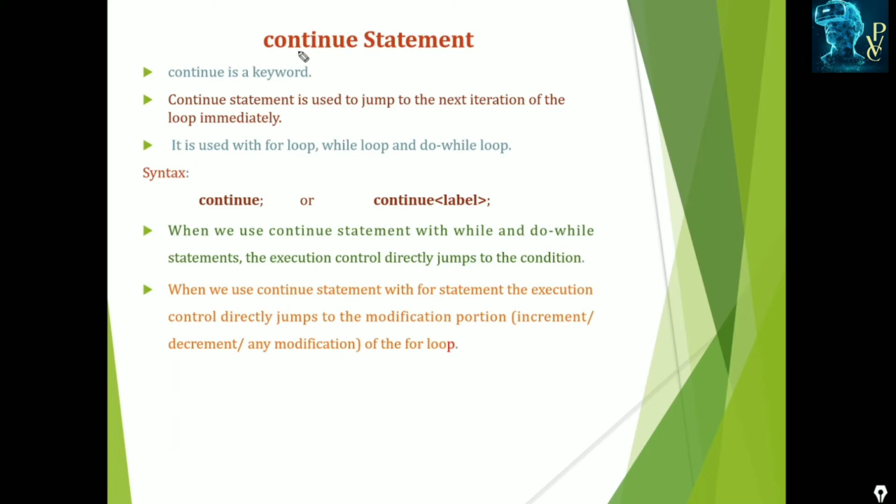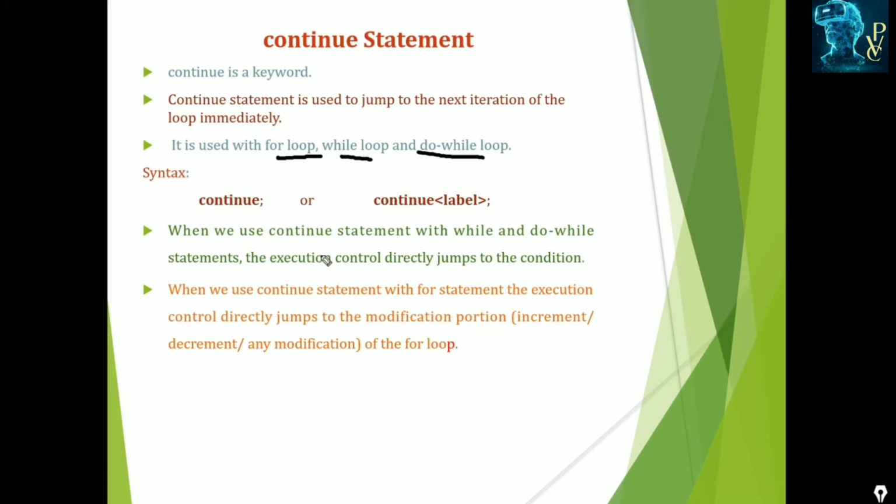Just like break, continue can also be used with the for loop, while loop, as well as the do while loop. And just like break, continue can be written as continue followed by a semicolon, or if we are using a label, continue label.